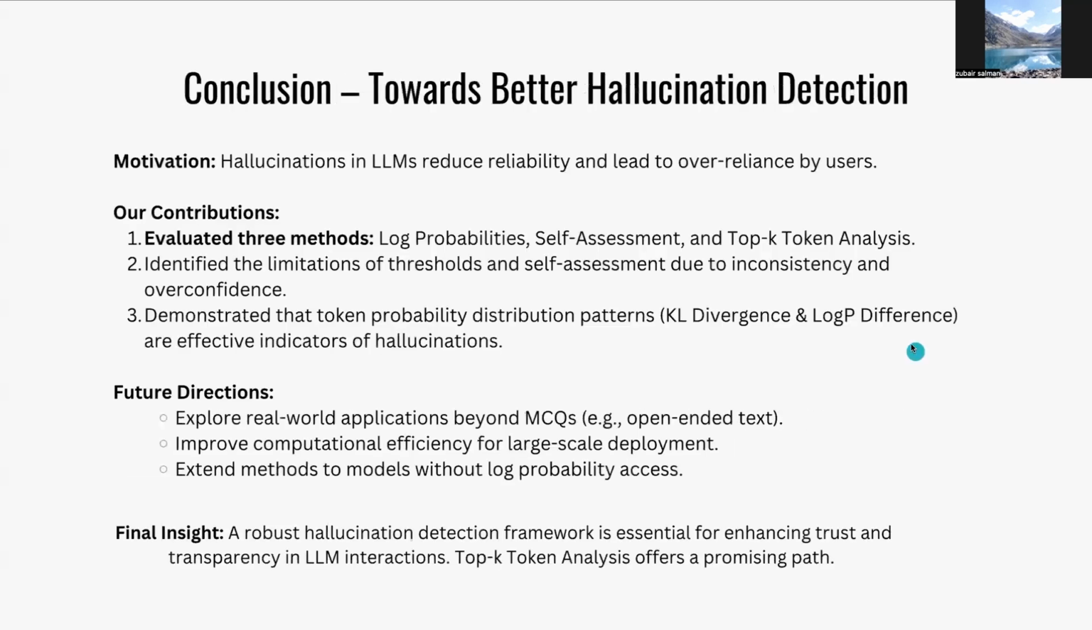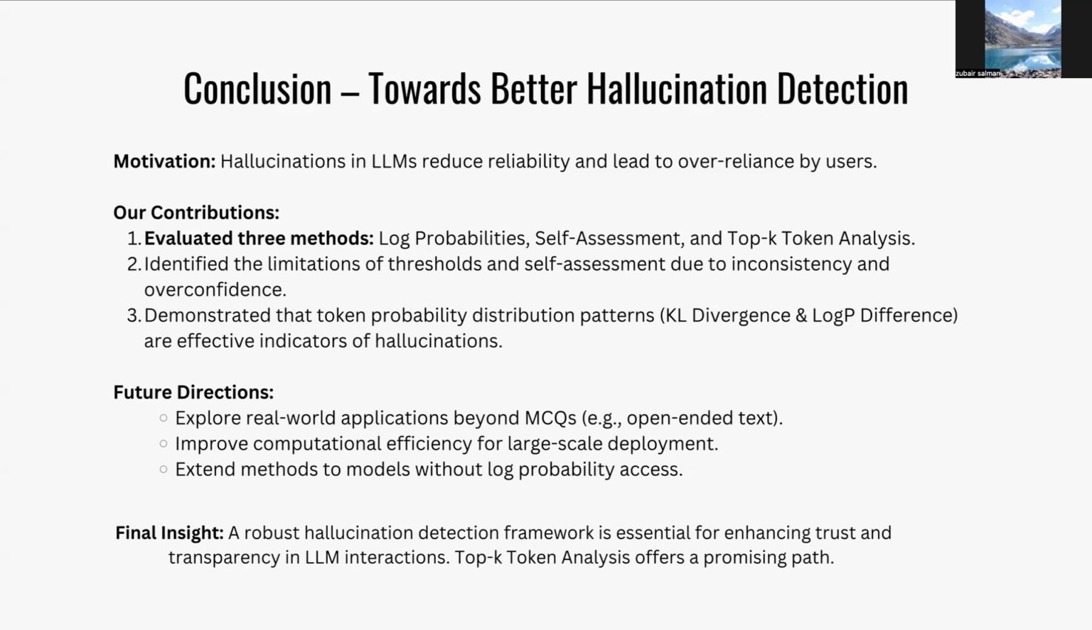Now, to conclude our study, to recap, initially we just wanted to show proof of concept of certain methods that can be used to detect hallucinations in simple vanilla models without adding any fine tuning or additional components to the model. We tested these three methods across datasets and found limitations and strengths of some methods. But at the end of the day, we demonstrated that token probability distribution patterns are effective indicators of hallucinations and are the best method of identifying them.